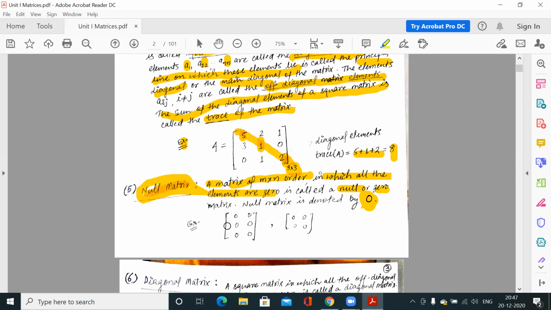So this is a null matrix, this is another null matrix. This is a null matrix of order 3 by 2, and this is a null matrix of order 2 by 2. Clear?